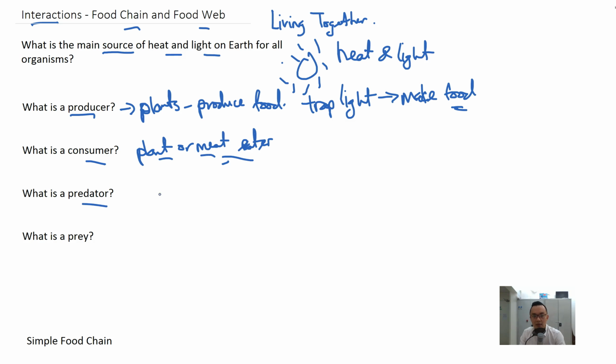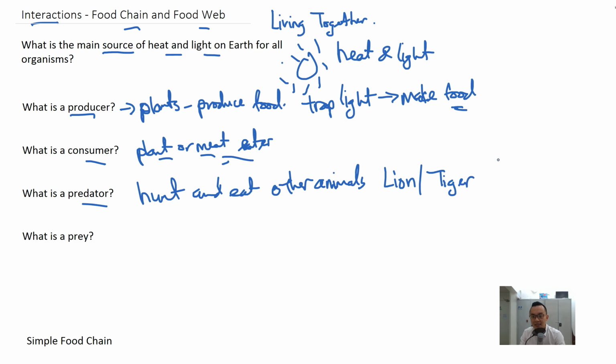So what is a predator? A predator is an animal that hunts and eats other animals. A predator would be something like a lion or a tiger, because they eat other animals. What is a prey? A prey is an animal that is hunted by a predator.